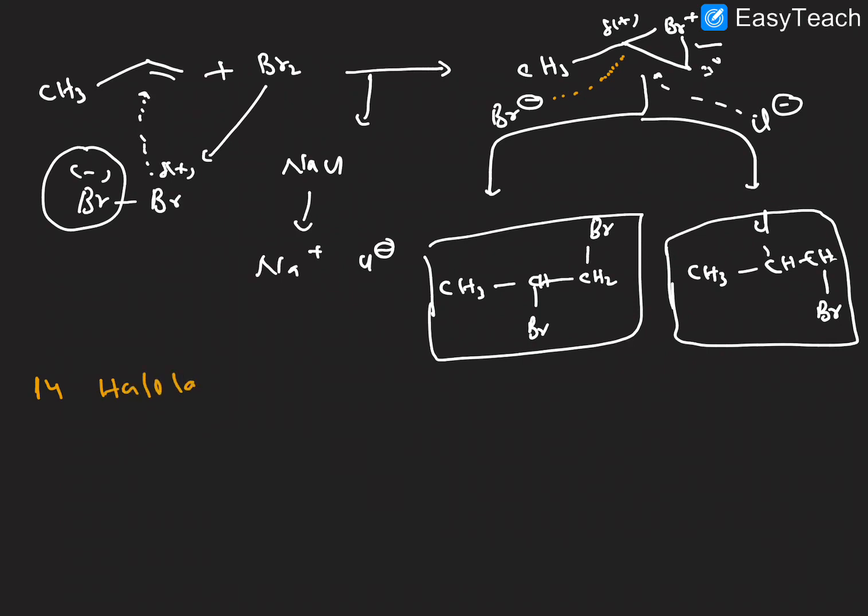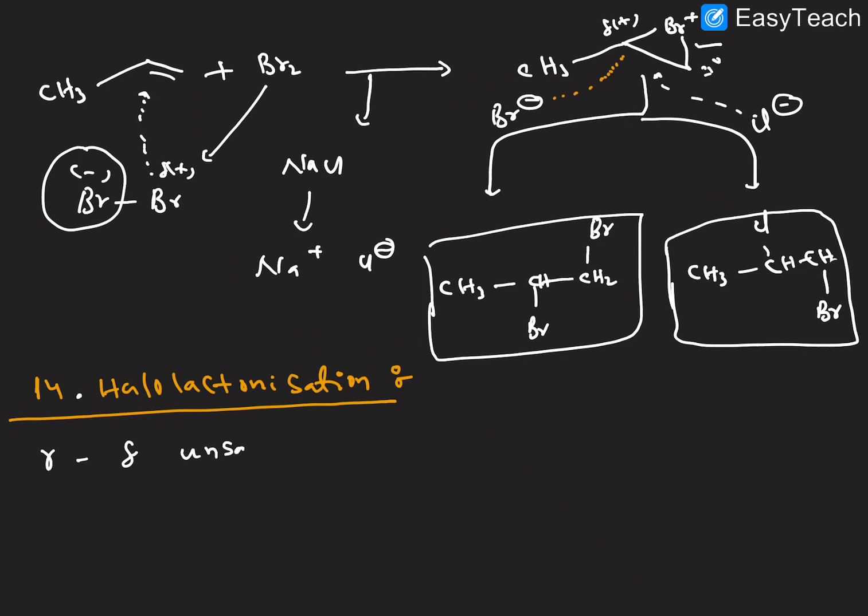Then the 14th reaction, halolactonation. This is the 14th reaction, right? What is that 14th reaction? Halolactonation. Cyclic esters are called lactones, right? Here, by using an alkene, lactonation can take place. That means we prepare the cyclic esters. Cyclic esters are also called lactones, right? I hope it is clear.